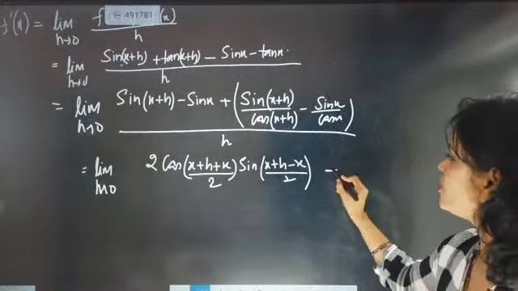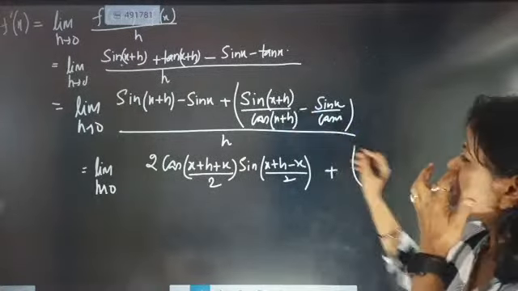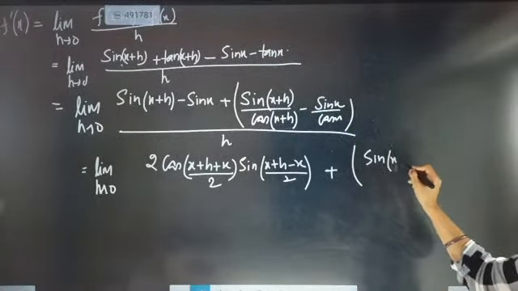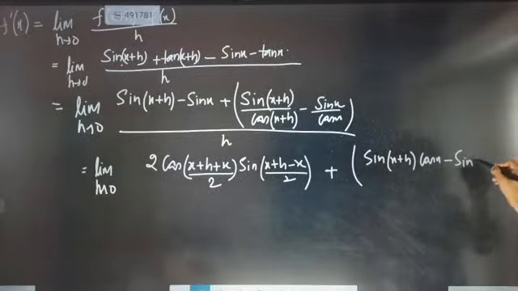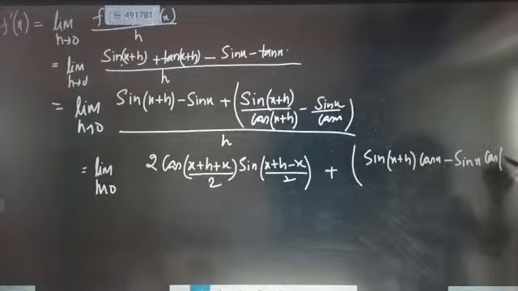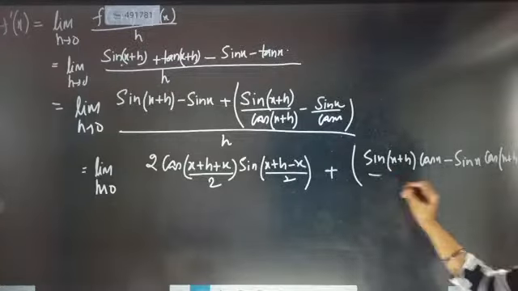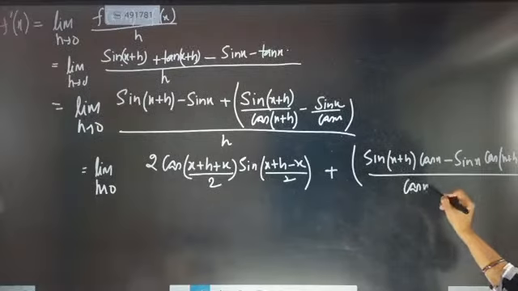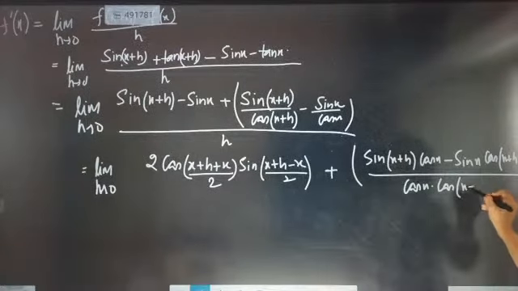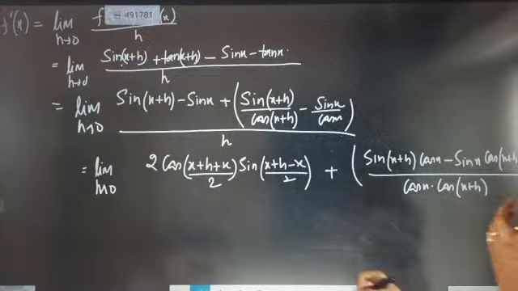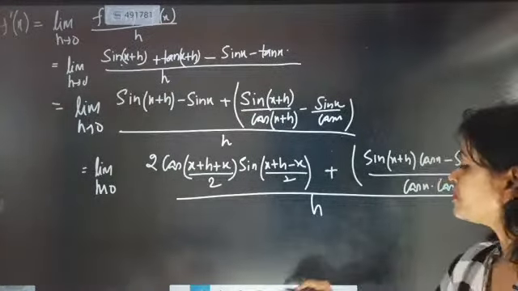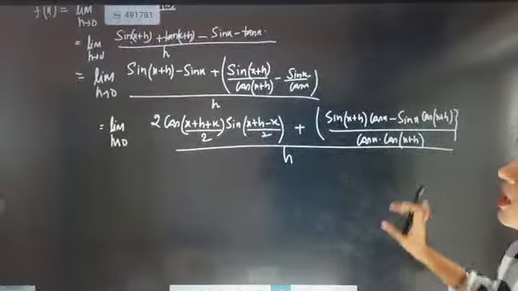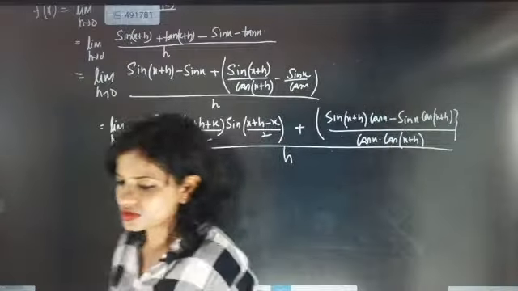Now we write plus, and after cross multiplication this becomes sine of x plus h into cos x minus sine of x into cos of x plus h, by cos x into cos of x plus h. Once we have written till here, the denominator h part is there. 2-3 very heavy steps will come, but once those steps come, you will be 100% able to solve the question.